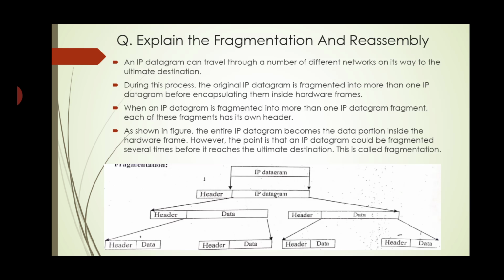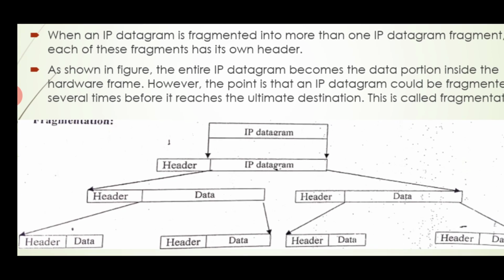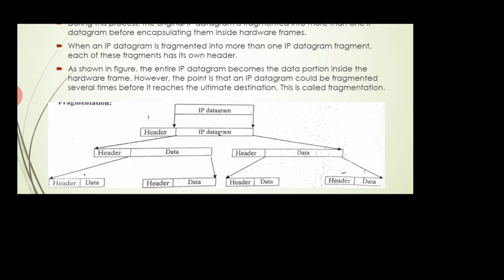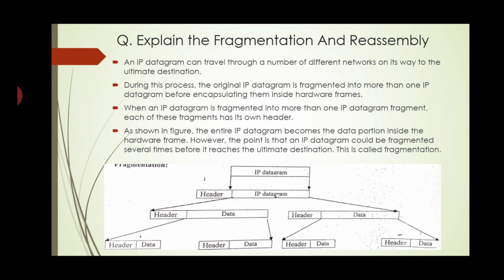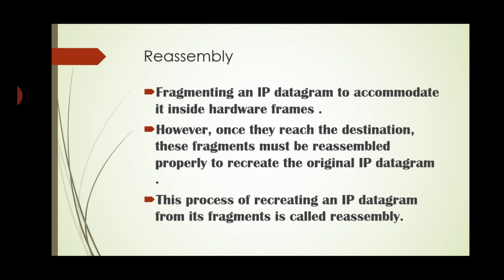So this one is the IP datagram. This IP datagram is divided into a number of small packets, and each packet has its own header with the data. Reassembly: fragmenting an IP datagram is done to accommodate it inside hardware frames.